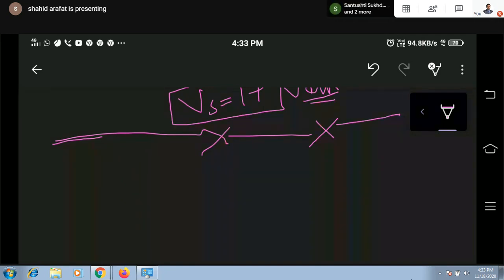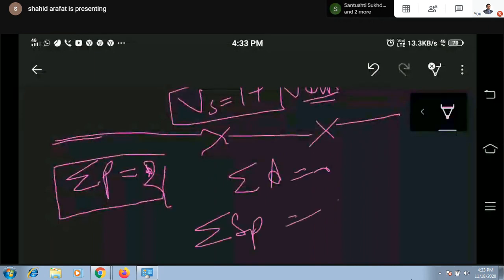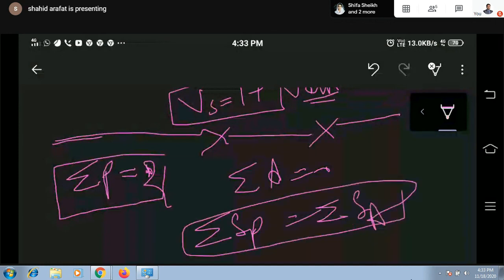Total supplied power of the network is equal to total power absorbed in the network. So if you need to cross check, we can calculate the summation of supplied power and the summation of absorbed power, and this should be the same. Supplied power should be equal to absorbed power. Okay.